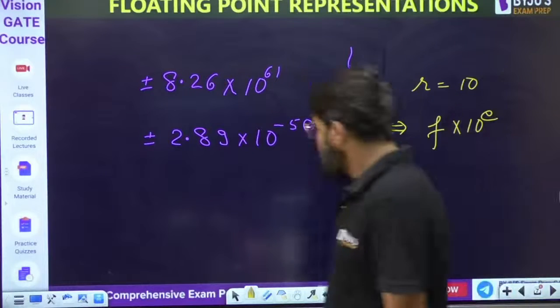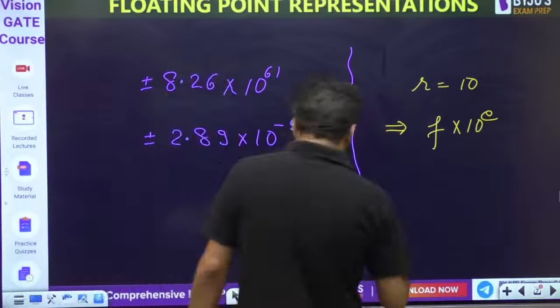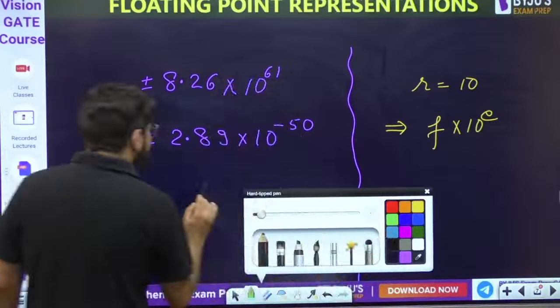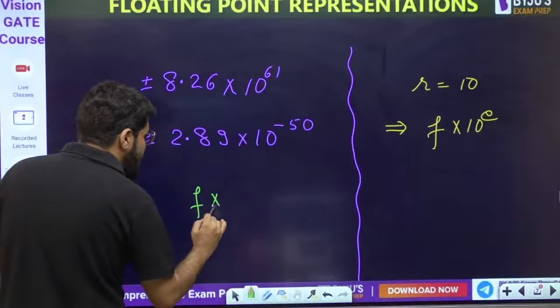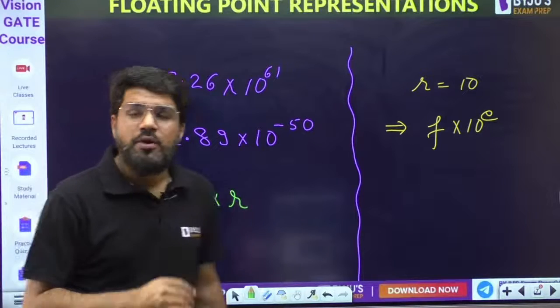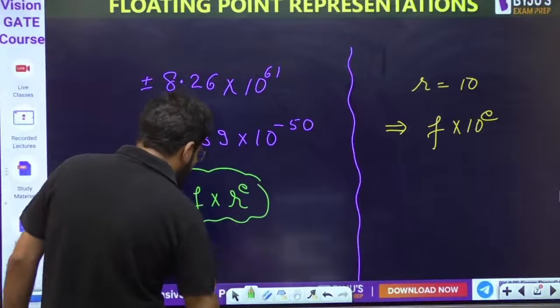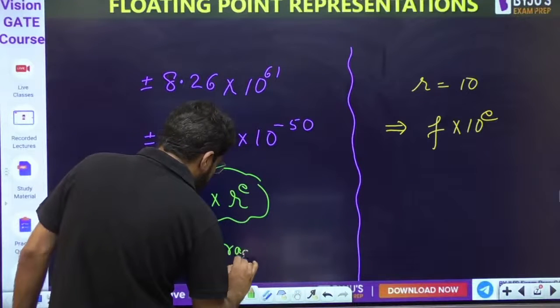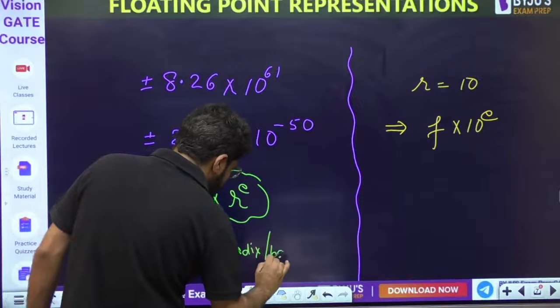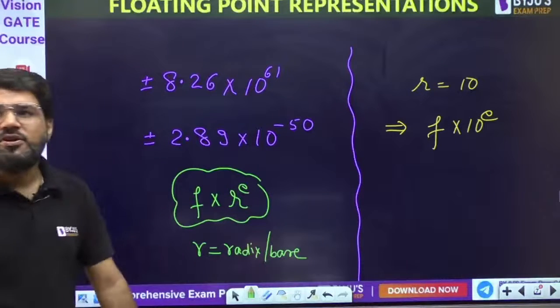Okay, so here it was R10. In general, what is it going to be? In general, it is going to be any fractional part into base r raised to the power e, where r is the radix or the base of the number system.